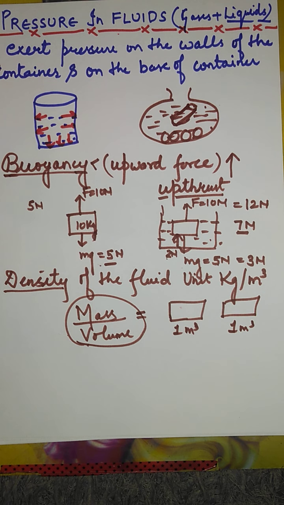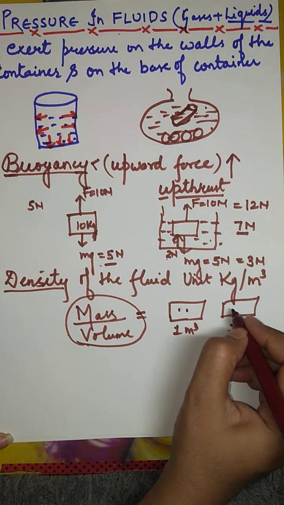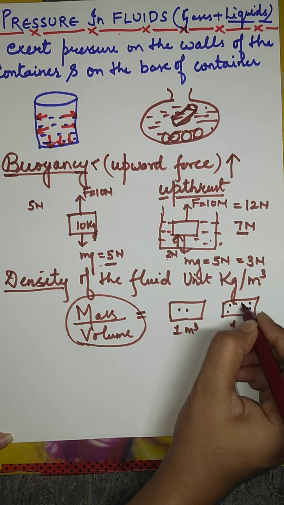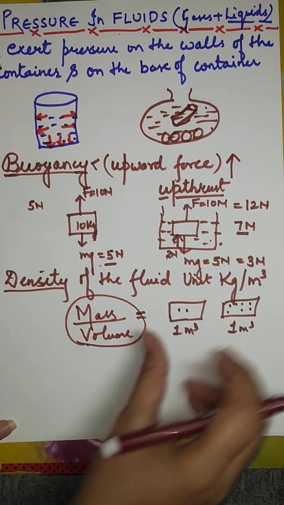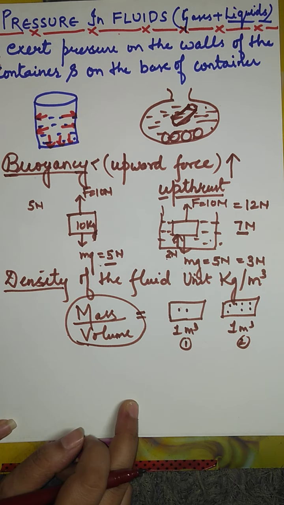We are considering 2 blocks of 1 meter cube each. And in the first block, suppose there are only 2 objects, and in the second block I have 7 objects. Clear? So of which object, first or second, has higher density?